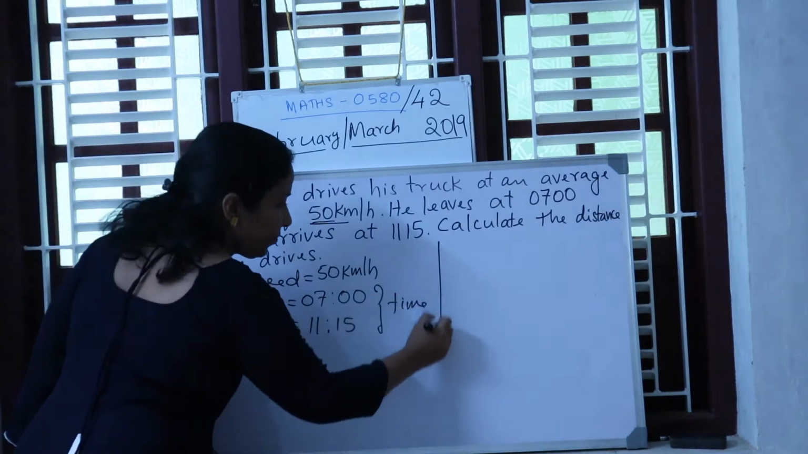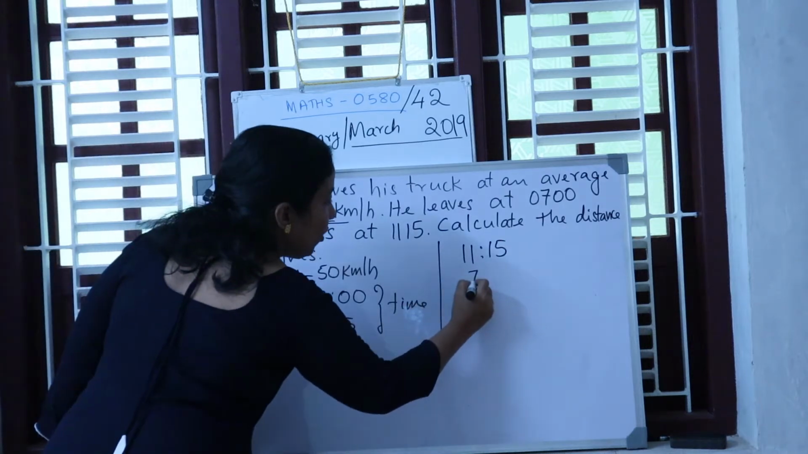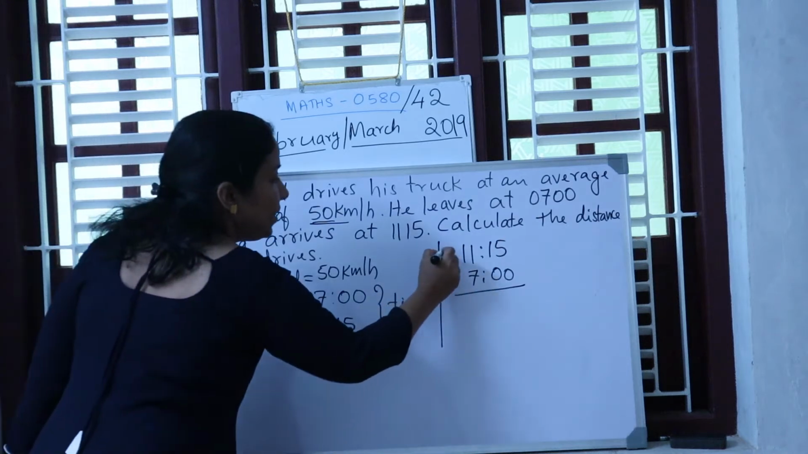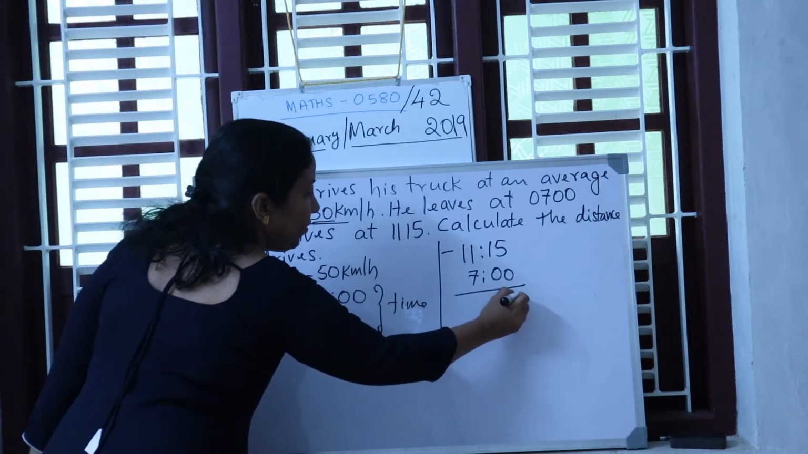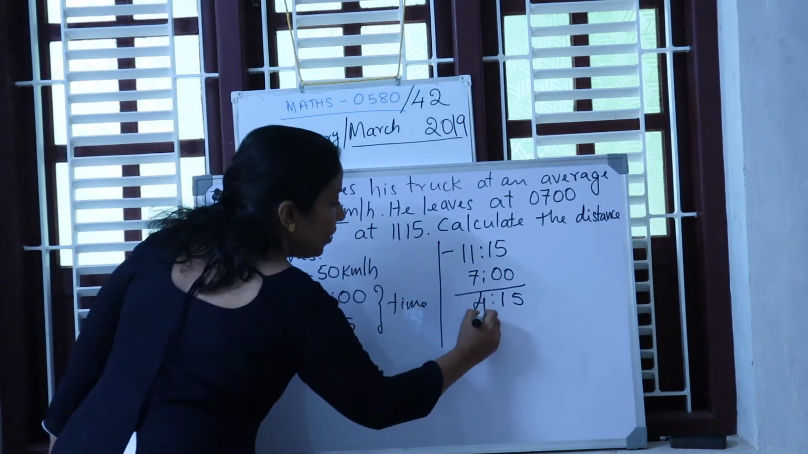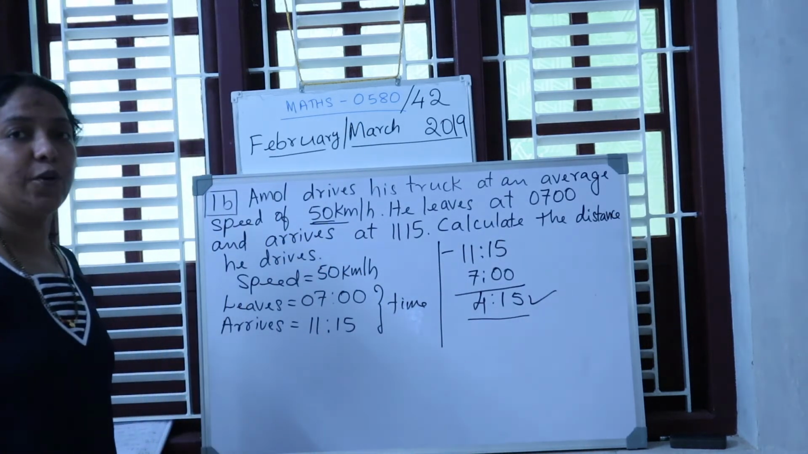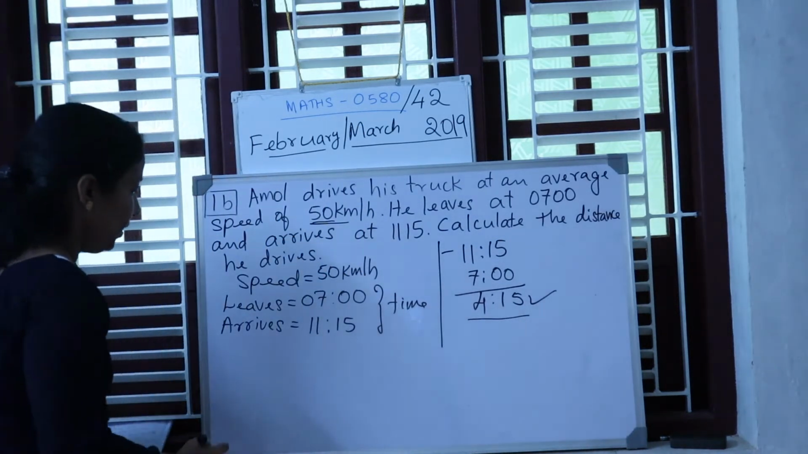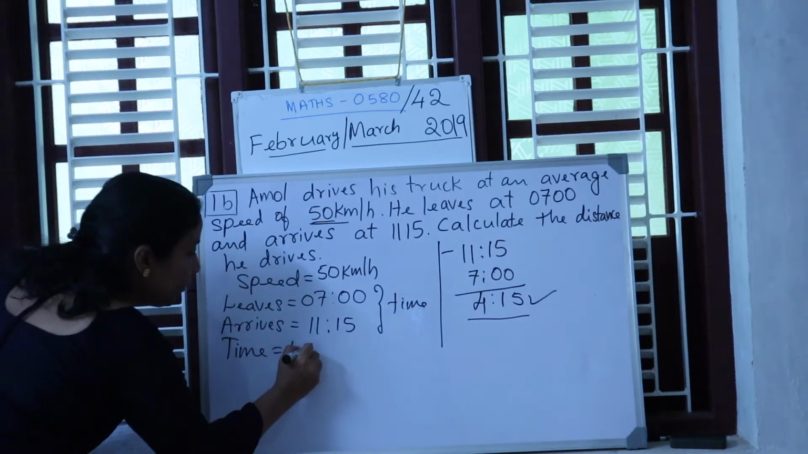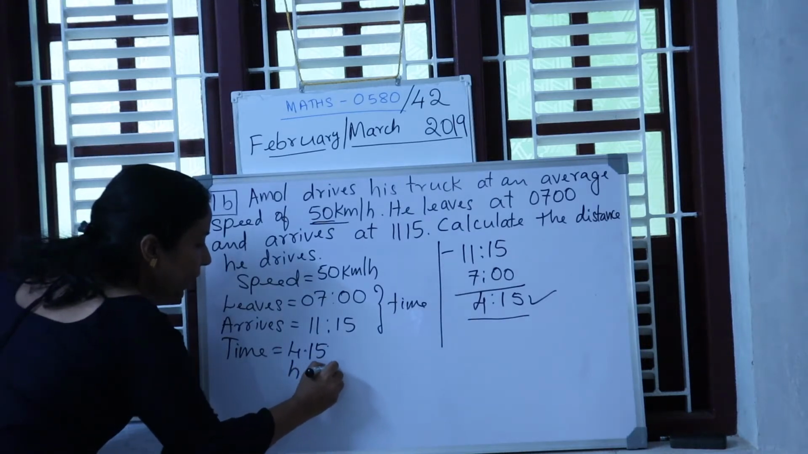How do you do that? 11:15 he arrives. 7 o'clock he is leaving. So for the total time taken you just subtract. That is 5 minus 0 is 5. 1 minus 0 is 1. 11 minus 7 is 4. So he is taking 4 hours. The total time taken by him is 4 hours 15 minutes. So 4 is in hours, whereas 15 is in minutes.